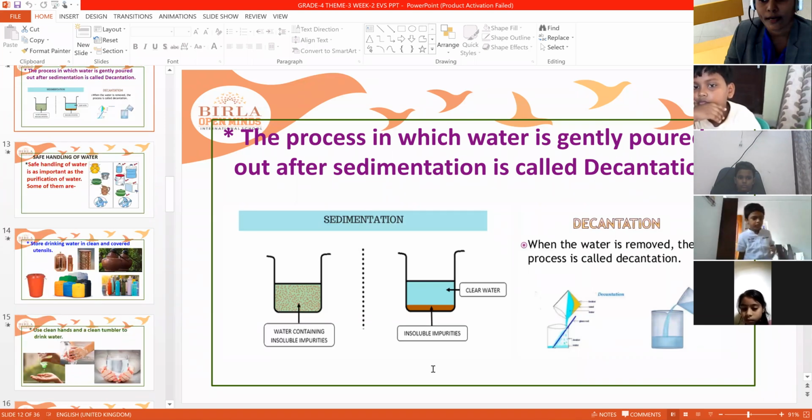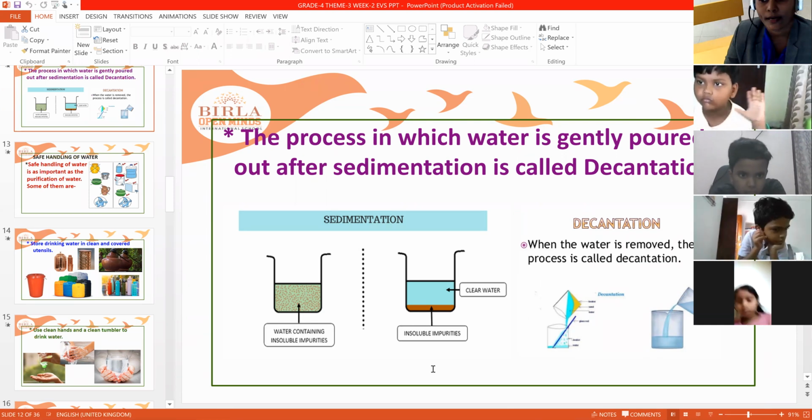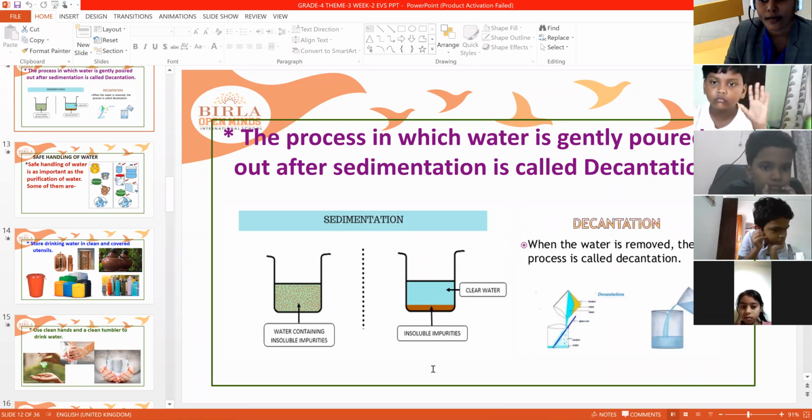Next. Purification is one of the important processes. Now we have purified the water in different ways. What are the different ways? Boiling, filtration, chlorination, sedimentation and decantation. So by these processes you have purified the water.